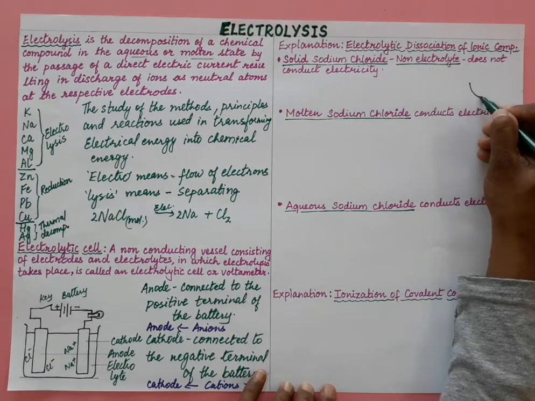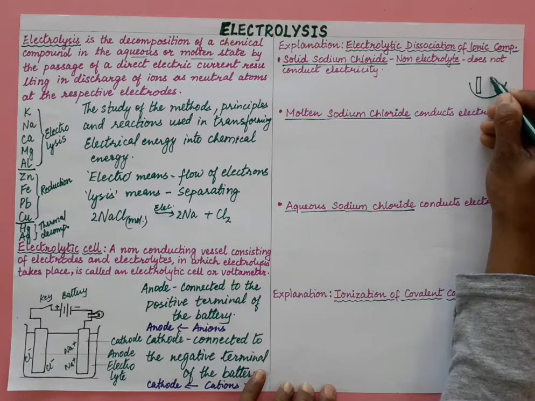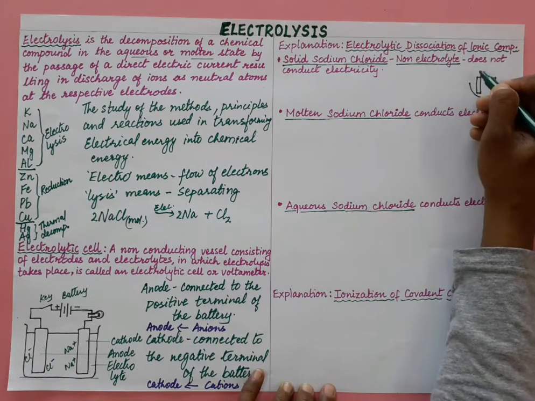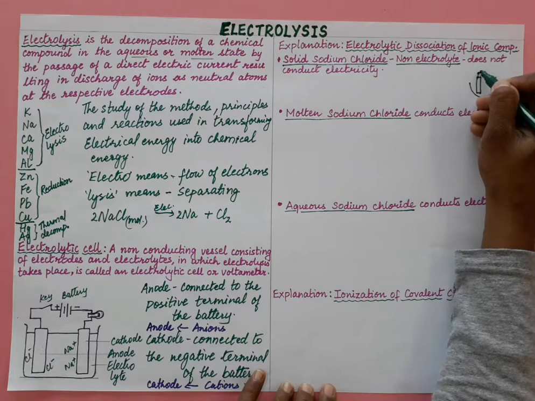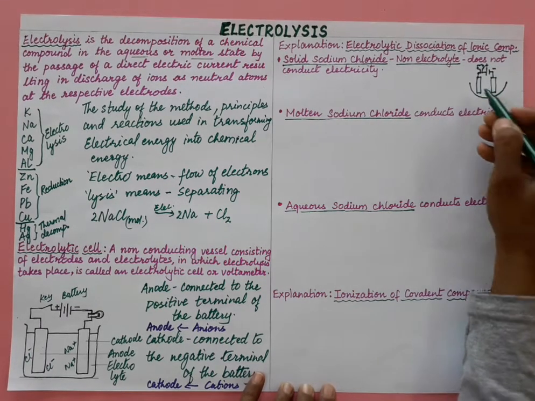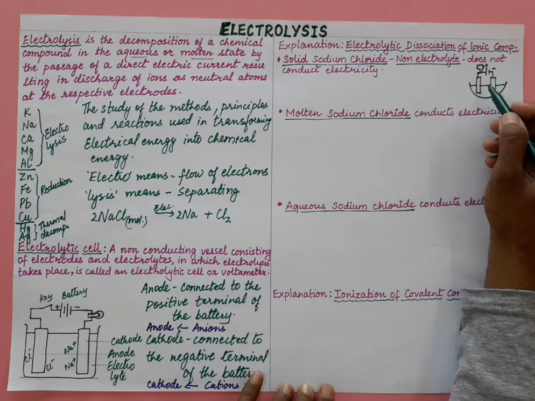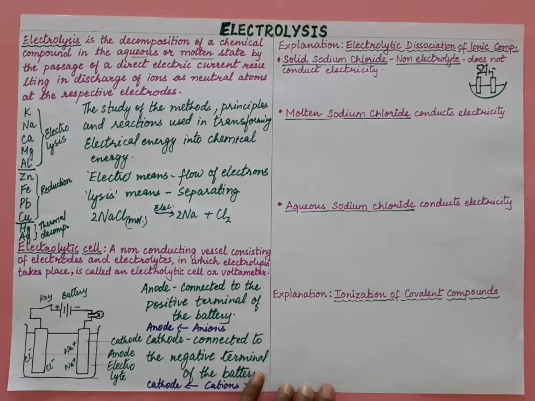Let us take one crucible, and we take solid sodium chloride here. We take these electrodes, and suppose these electrodes are connected to the battery and the bulb is there. So we have a bulb connected, and over here we have the battery. In this we have solid sodium chloride, and we have connected the bulb and the key. Will this conduct electricity or not, that we have to understand.